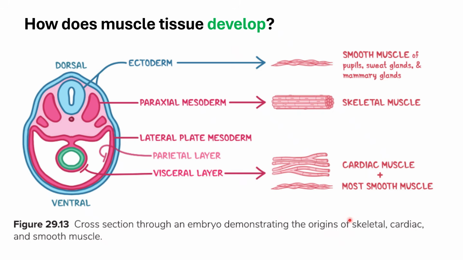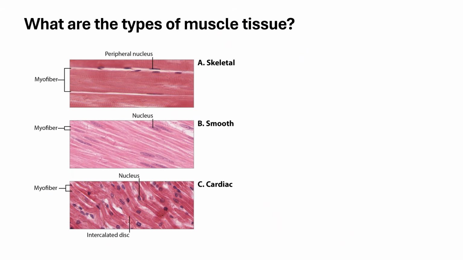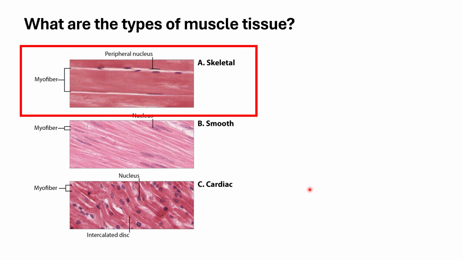Cardiac muscle we will encounter in the cardiovascular system. For today's topic, we will focus on the story of the skeletal muscle system. Just as a review, these are the different types of muscle tissue, and today we focus on skeletal muscle.